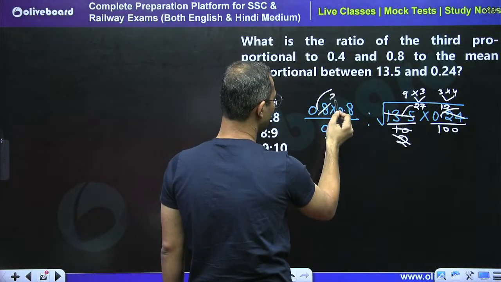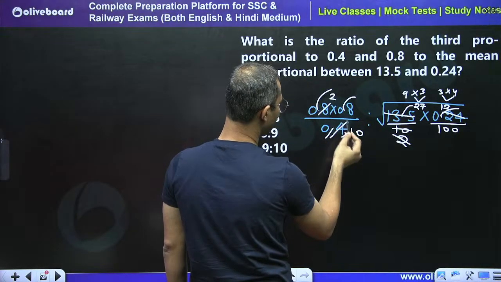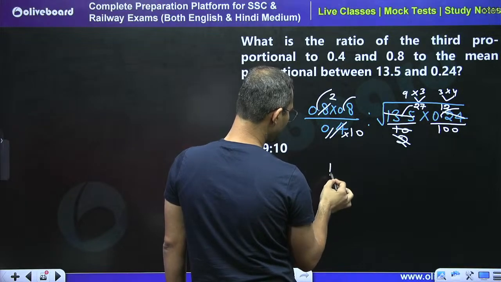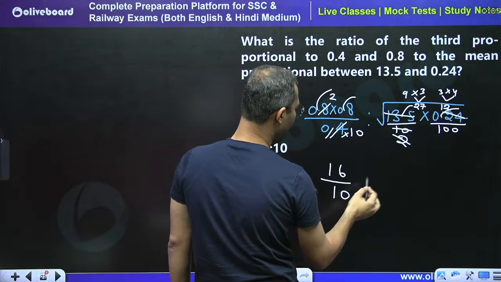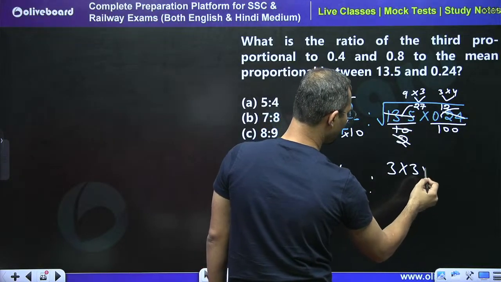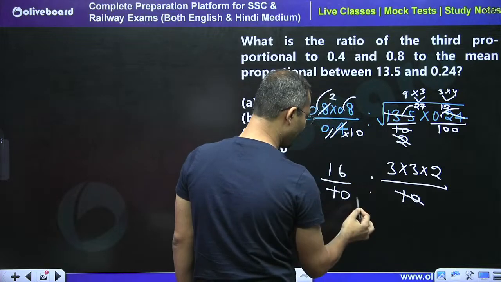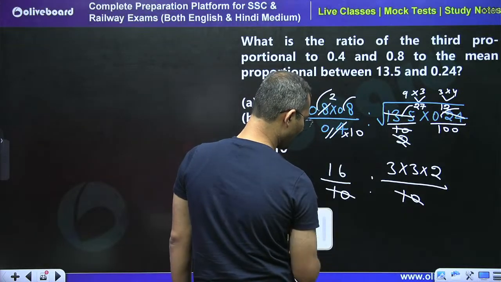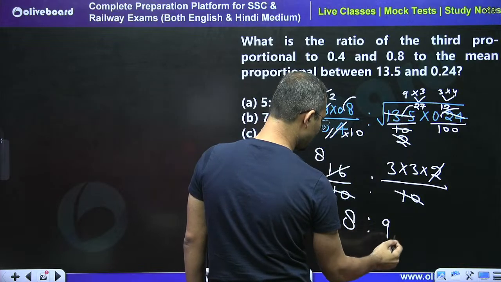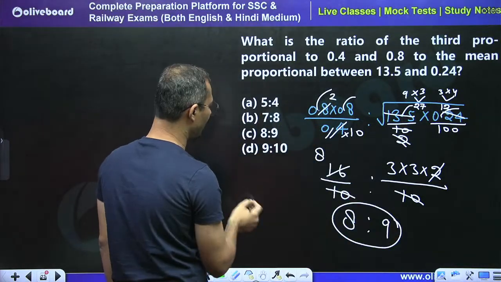By 4 this is 2 times, so by the point you will get 10. Here I will get 16 divided by 10, and here 3 into 2, divided by 400, I will get 10. So 10 gets cancelled. By 2 this is cancelled 8 times. So 8:9 is the right answer. This is mere calculation.